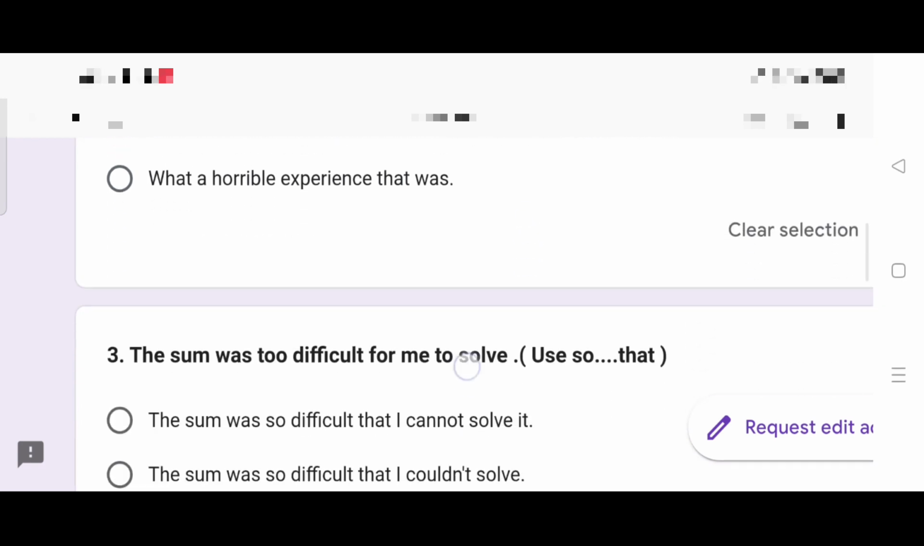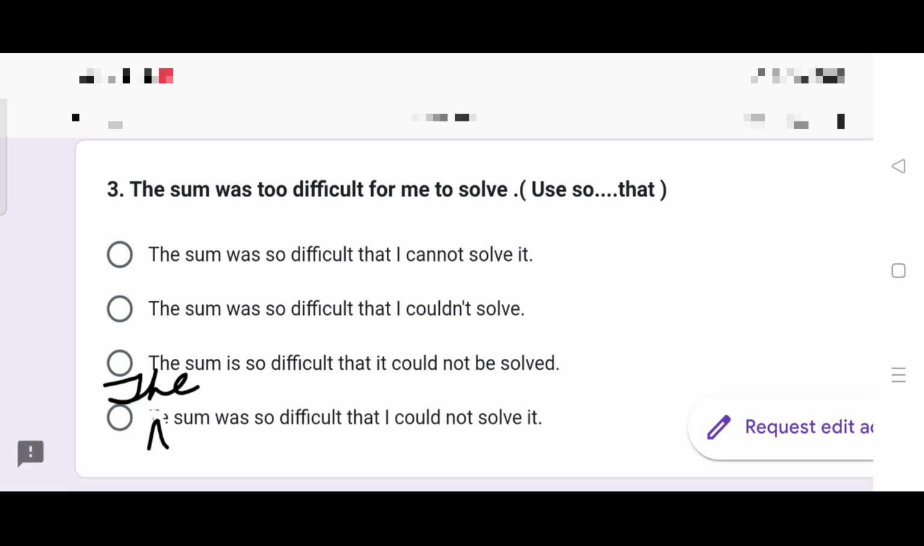The next question: the sum was too difficult for me to solve, so that, too. Again, a very important topic. Practice this regularly. The sum was so difficult that I cannot solve it. Again, the tense. The sum was too difficult, past tense. Therefore, the answer must also be in past tense. The sum was so difficult that I cannot solve it. Was and cannot doesn't go. Therefore, incorrect, eliminated.